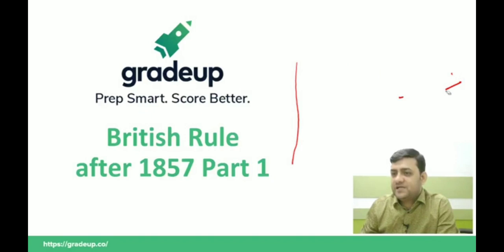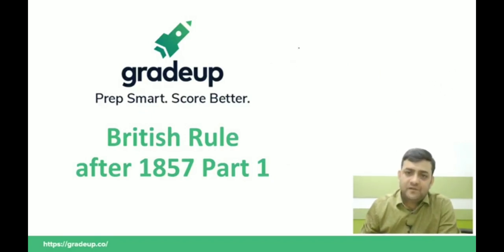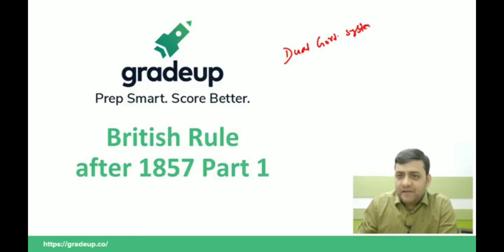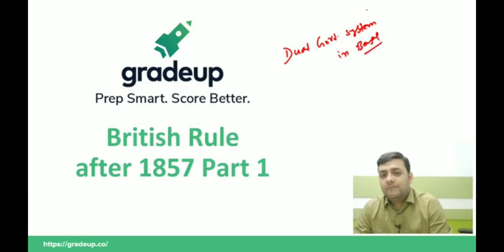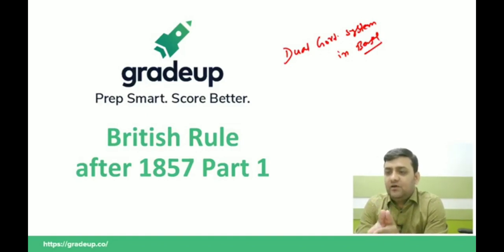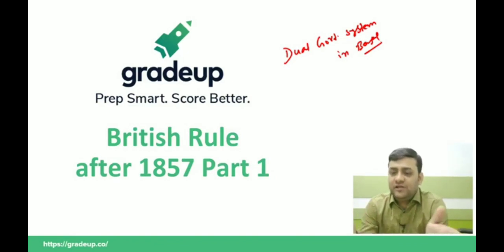Next important is, can you tell me who ended the dual government system in Bengal, separated the functioning of executive and legislative body, and was also the last Governor General of Bengal and the first Governor General of India?